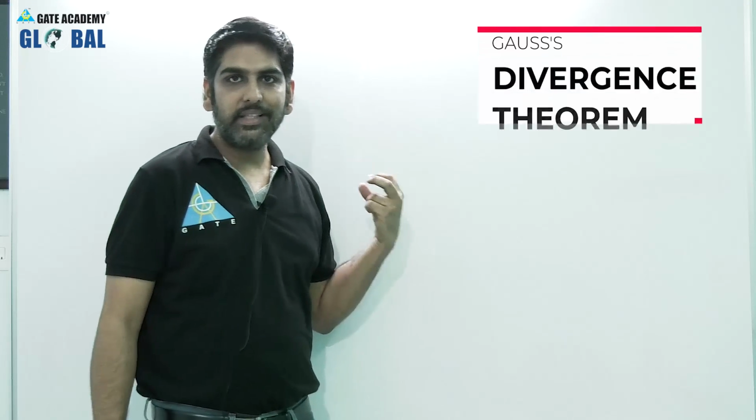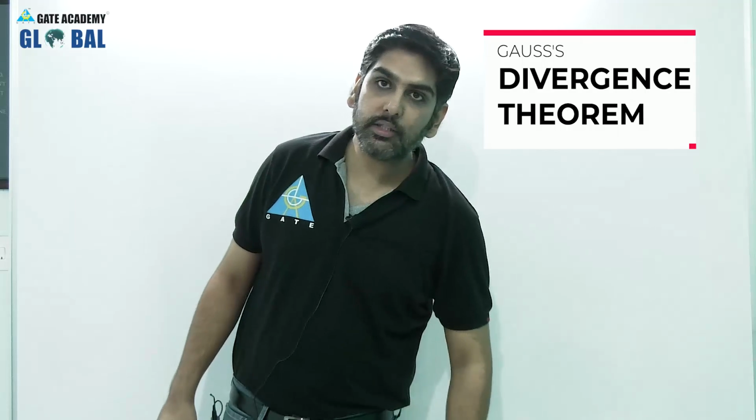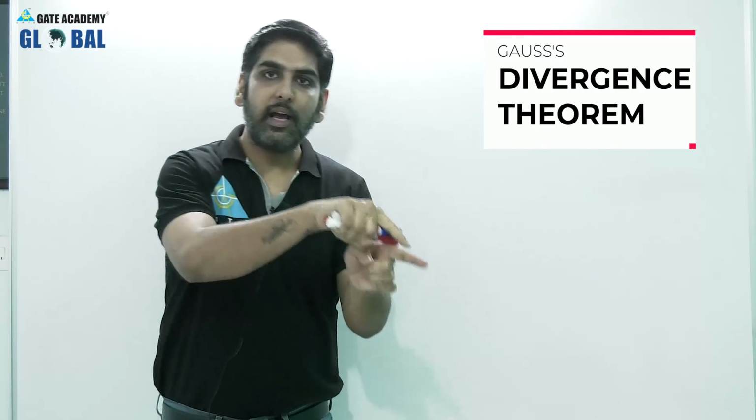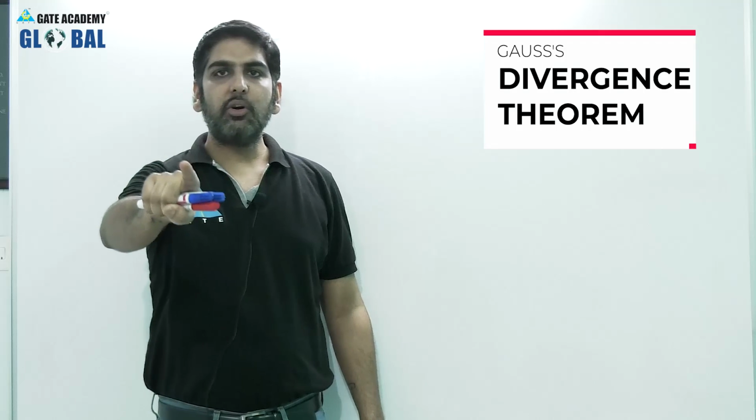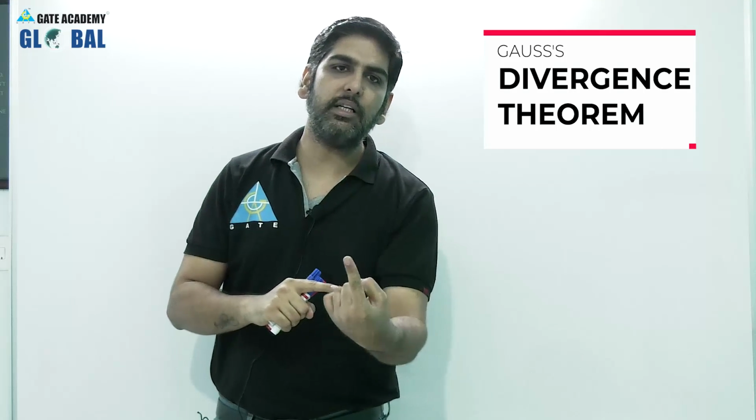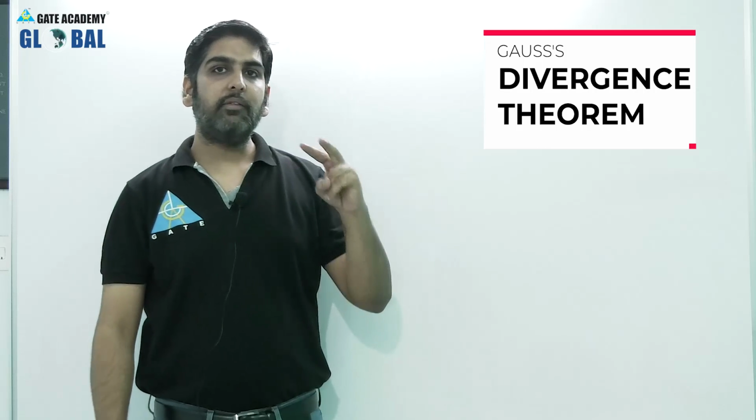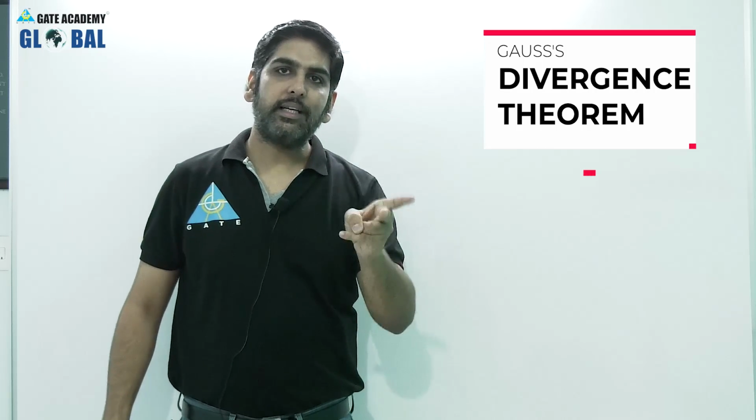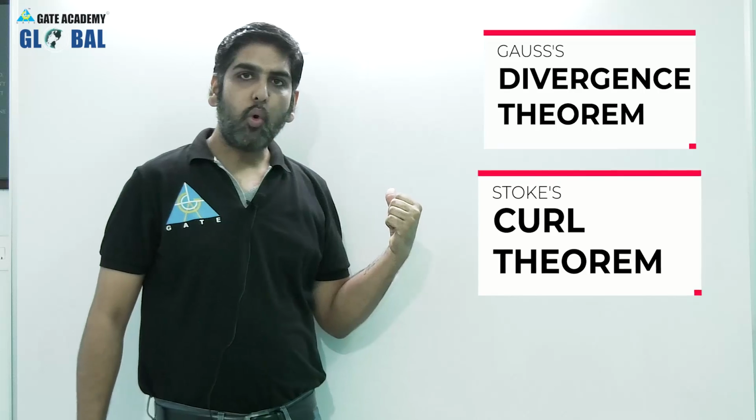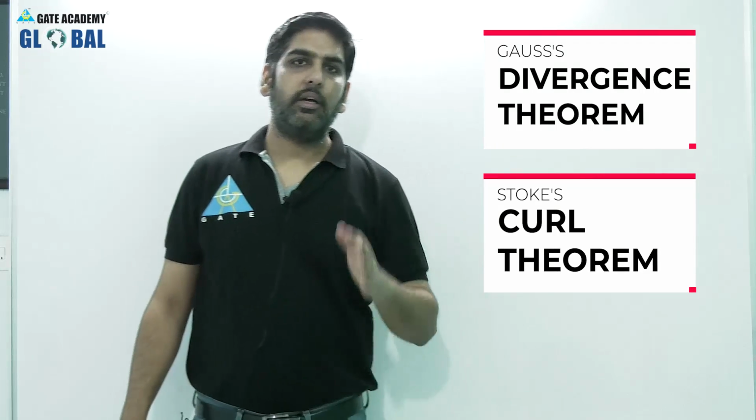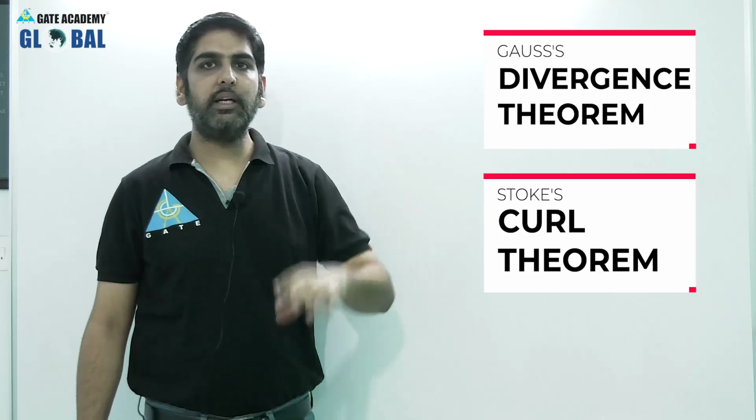In vector integral calculus, my dear students, we have two basic theorems. The very first is Gauss divergence theorem, which is related with divergence. After that we have another relationship for vector integral calculus, the relationship between single and double integral. So we have the Stokes curl theorem. Here we will use curl, right? So divergence and curl both are really important.